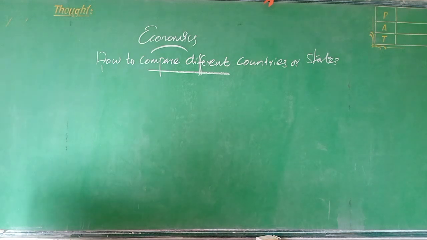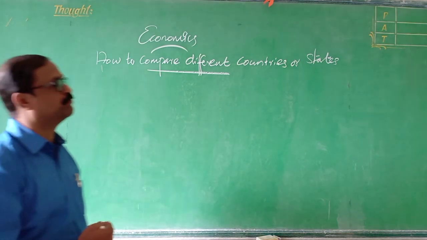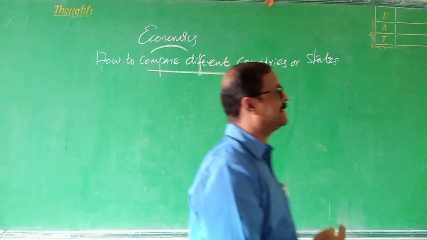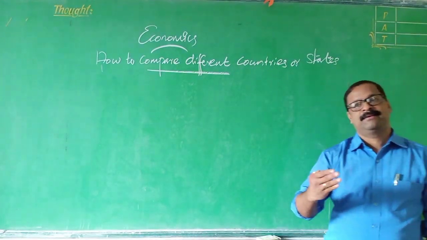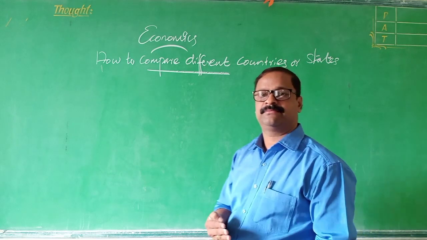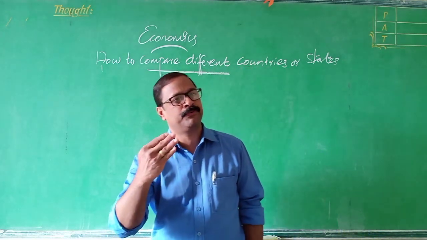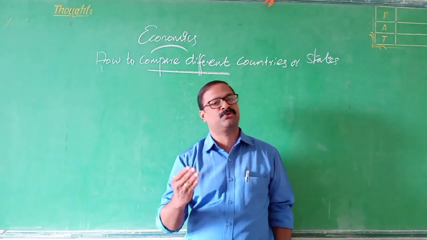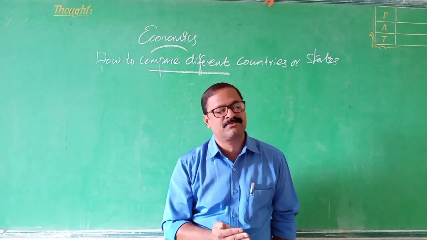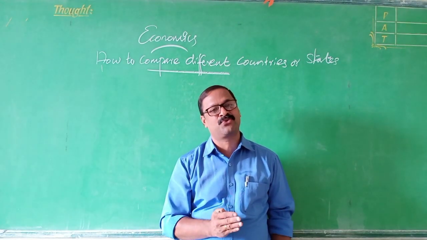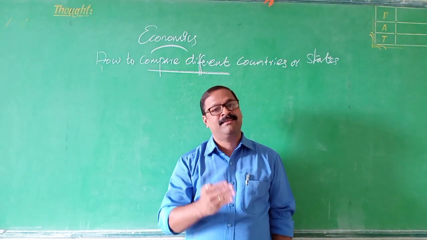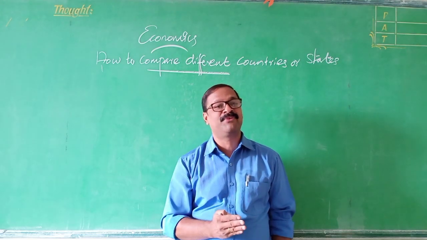Let us take an example of a classroom. If you take a class, there are n number of students. If you consider a classroom of 30 or 35 students, they differ in different ways.